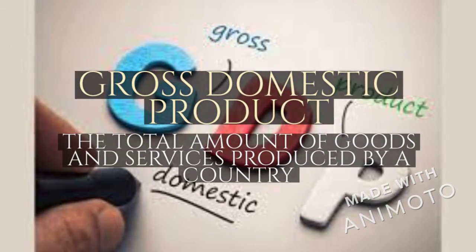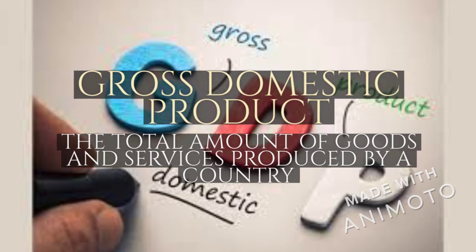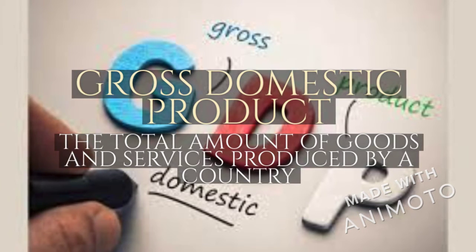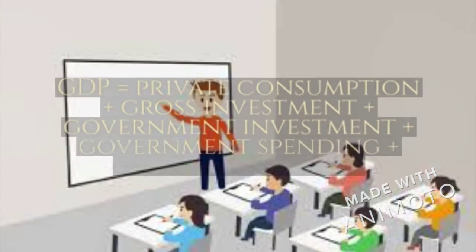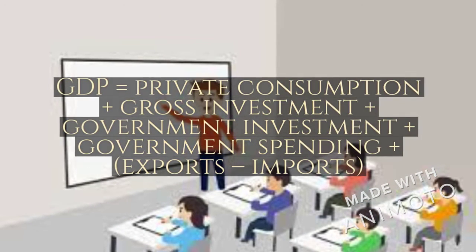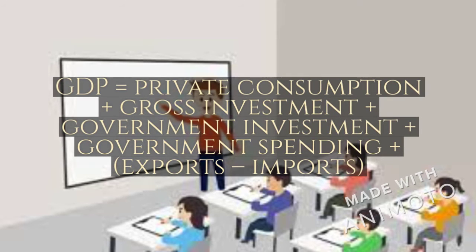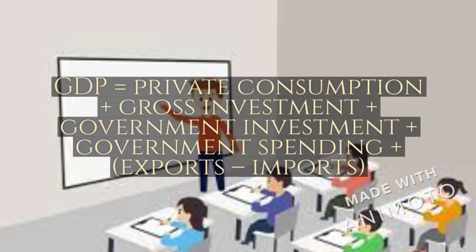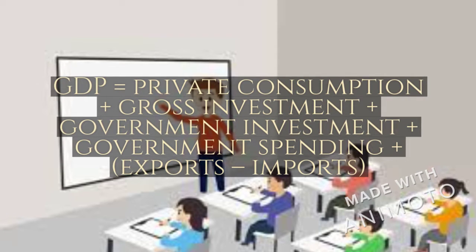Gross domestic product, also known as GDP, is the total amount of goods and services produced by a country. We calculate it by adding the private consumption plus the gross investment plus the government investment plus the government spending plus the exports minus imports of the country.